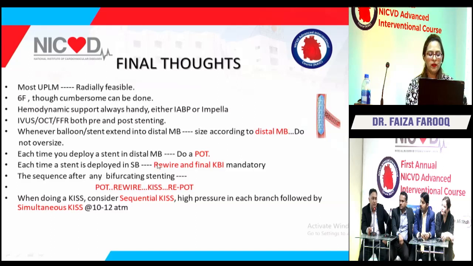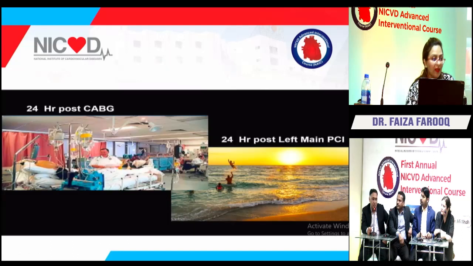And each time we deploy a stent in the main branch, we need to do a POT. And each time a stent is deployed in the side branch, we need to rewire and do a final KBI. So the sequence for any bifurcation disease should be a POT, a rewire, a kiss, and a re-POT. I would emphasize this: a POT, a rewire, a kiss, and a re-POT. If we can all remember this one line, it will be helpful for us. So doing a sequential kiss, which should be followed by a simultaneous kiss. And ultimately, why we did not opt for a cabbage and a PCI.